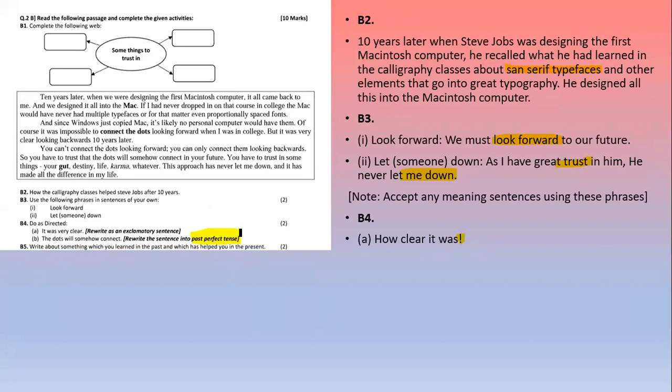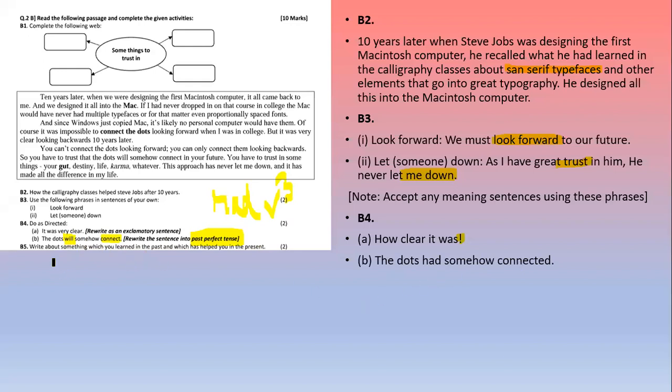Now children, in past perfect tense you have "had". What is the helping verb? Had, and V3. V3 means past participle of the main verb. Now here the dots will. So instead of will, we will use had. And here what is the verb? The verb is connect. So instead of connect, we will use connected. So the dots had somehow connected.